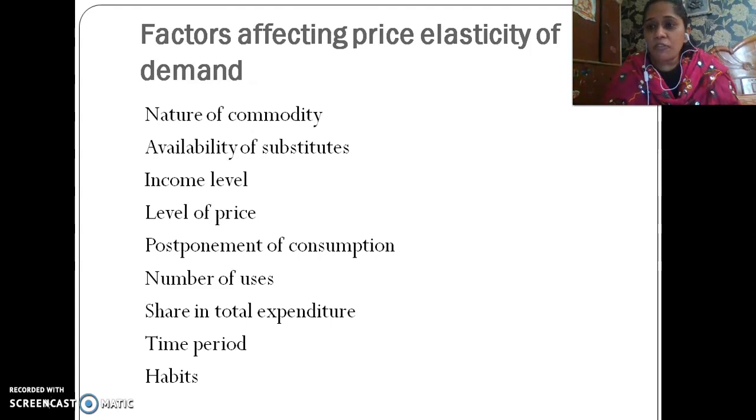Now, next is level of price. Yes. Now, what do we understand by the level of price?